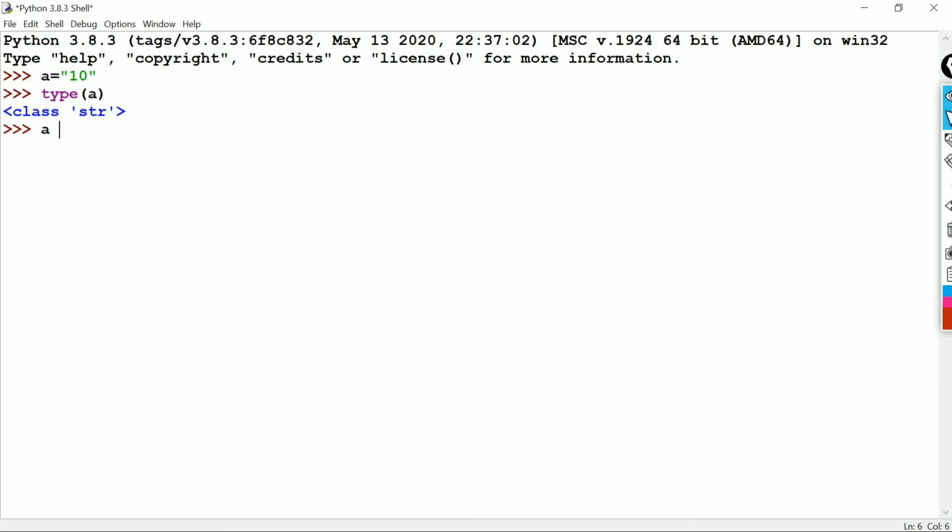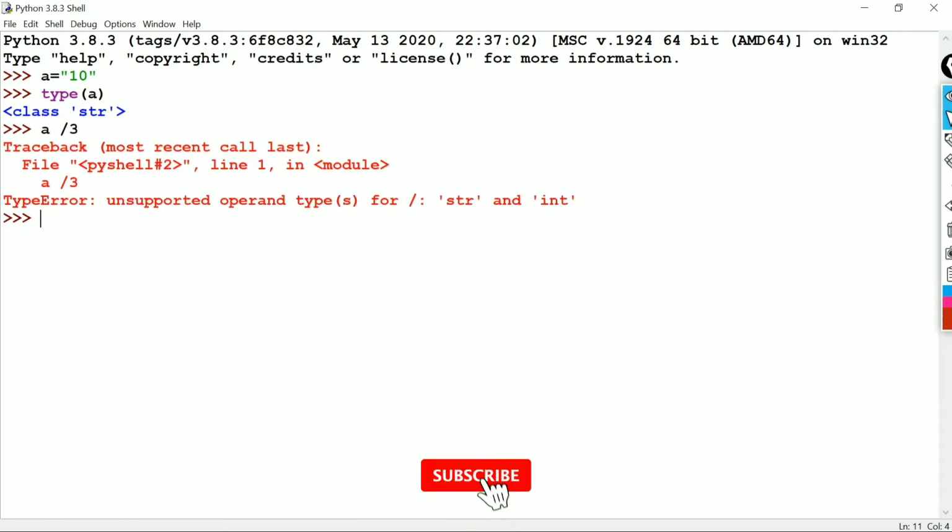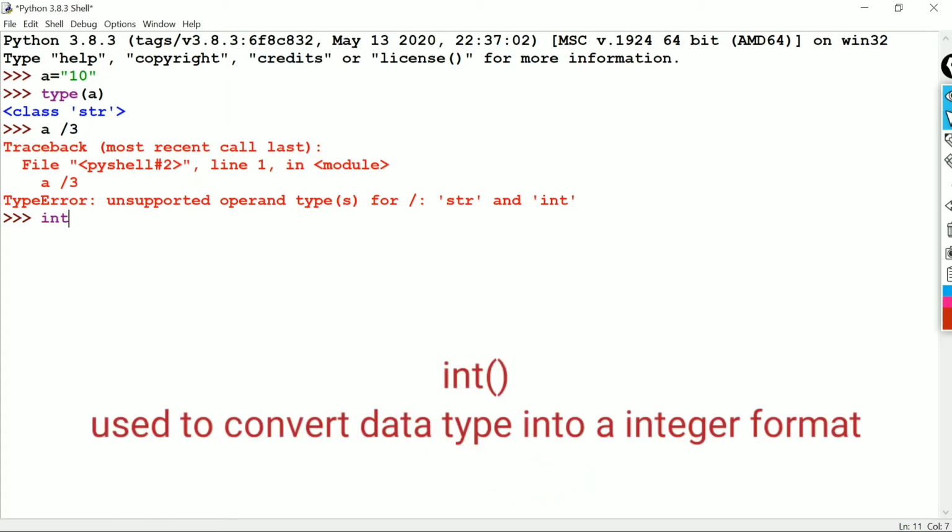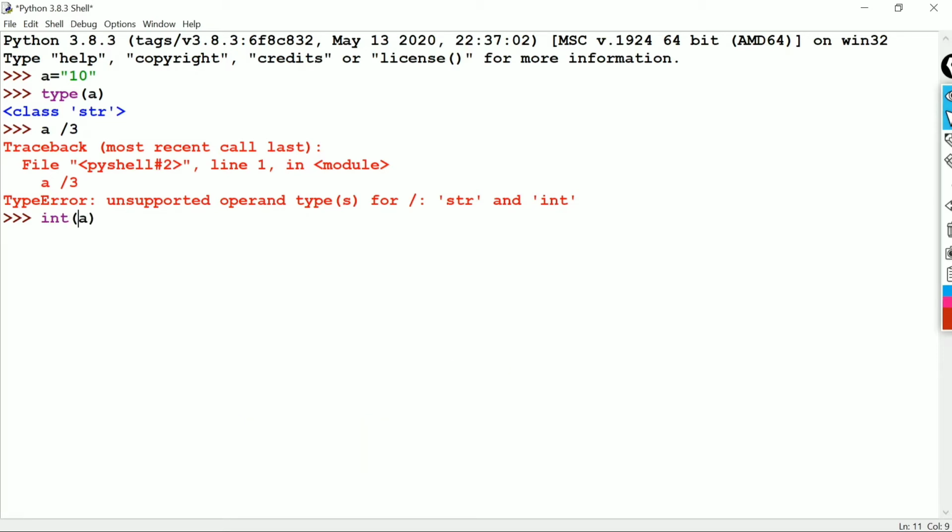A divide 3. It will be an error because it's a string. So we have to convert that string into an integer. We have one function, int, and we will pass A. First we have to store that value: A equal to int of A. We are converting A to an integer and again storing this value to A. Now we will check A. It will be an integer, and we will check the type. It's integer.